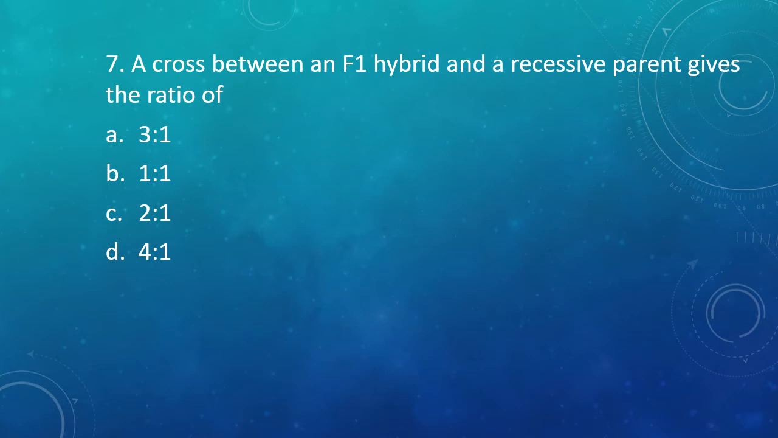Question number 7. A cross between an F1 hybrid and a recessive parent gives the ratio of 3:1, 1:1, 2:1, or 4:1. The correct answer is option B, 1:1. Suppose the plant character we are taking is tall plant. So we are crossing capital T small t with small t small t. What we get is a ratio of 1:1.